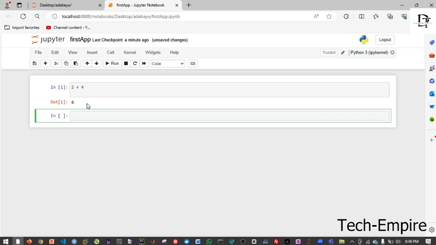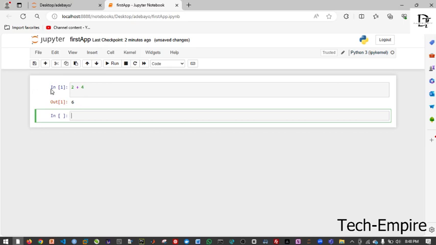And the reason why you need to be conversant with the shortcut is because you might be writing very long code. So instead of moving or dragging your mouse up and down every time, just get used to that shortcut. Shift enter, it will automatically run your code for you. So now this is the Anaconda environment. If you type 4 plus 2 and it gives 6, you are good.